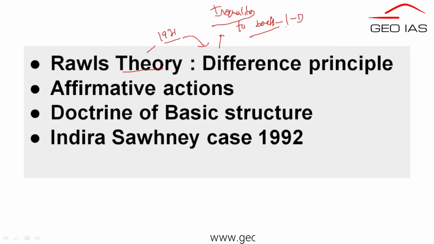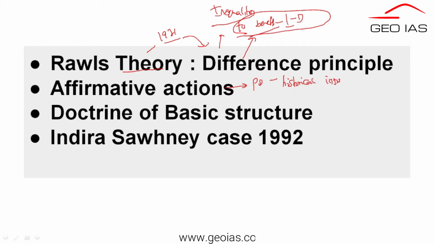To benefit the least advantaged group, we can suggest these principles. We can use positive discrimination to benefit the least advantaged sections. Further, we have affirmative actions, which is the core of the Indian Constitution. Our constitutional forefathers put forward affirmative actions, which denote positive discrimination to correct the historical injustices.